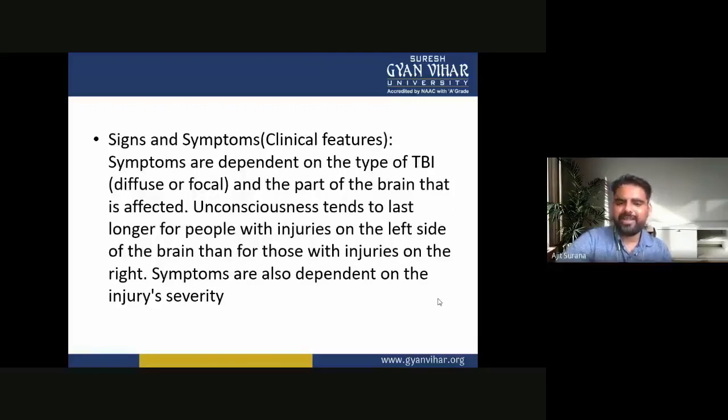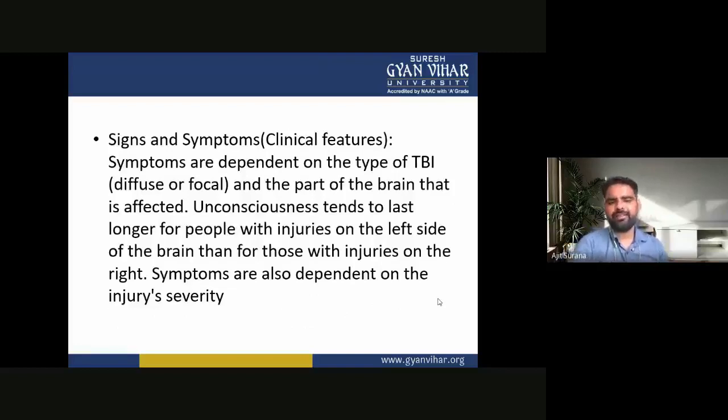Unconsciousness tends to last longer for people with injuries on the left side of the brain than for those with injuries on the right side. Symptoms are also dependent on the injury severity.